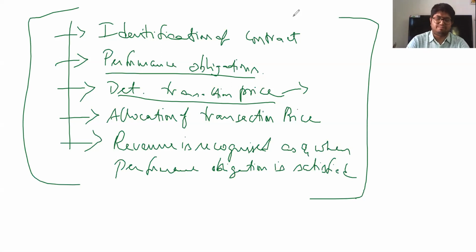Okay, so broadly, this is the difference between AS and Ind AS with respect to accounting for construction contracts, and also for sale and other services. Okay. So with this, I think we are predominantly done.